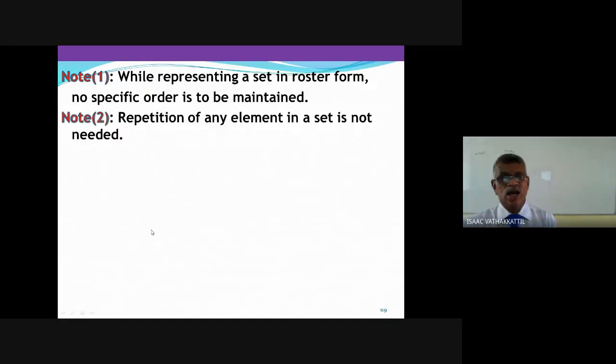And the second thing is that repetition of any element in a set is not necessary. Even if you repeat an element, there is no danger. I cannot say it is a mistake, but it is not necessary. Why should we repeat an element unnecessarily? So we don't need to repeat an element in a set. Take care of this. There is no need to maintain any order, and no need to repeat an element in a set. Okay.